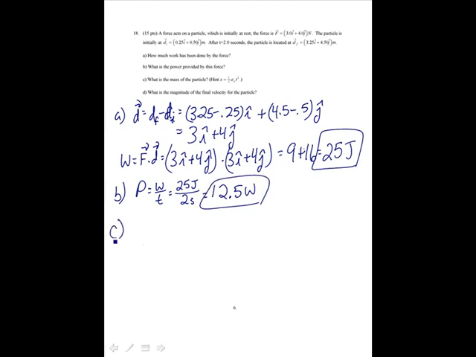C is what is the mass of the particle, and I give you a hint that x is equal to 1/2 a t squared. Alright, so x is equal to 1/2 a_x t squared. In the x direction, it travels 3 meters. That's equal to 1/2 times the acceleration in the x direction times the time that it does this, which is 2 seconds. Alright, so I can solve then for a_x. That's 6 over 4.